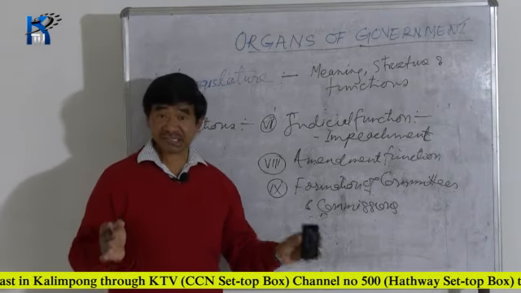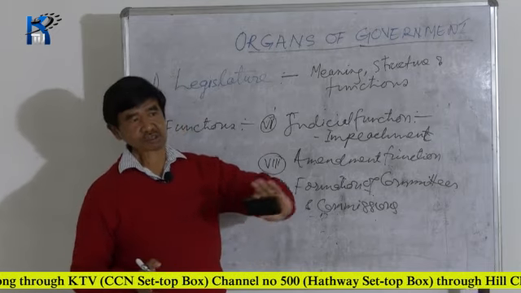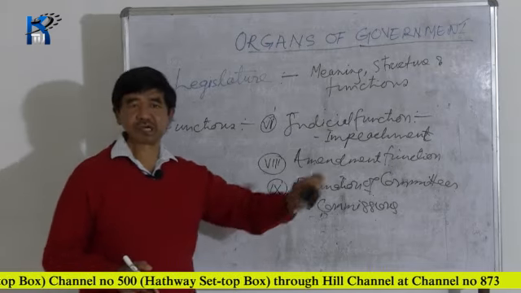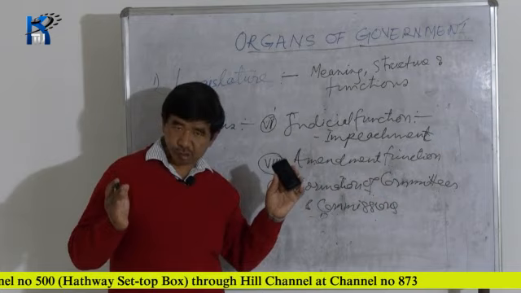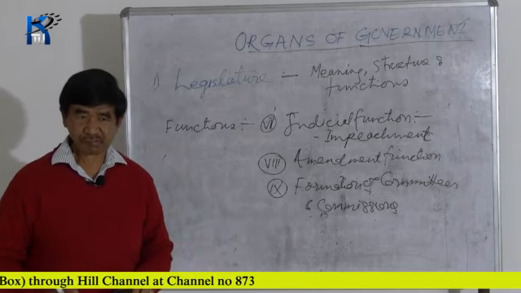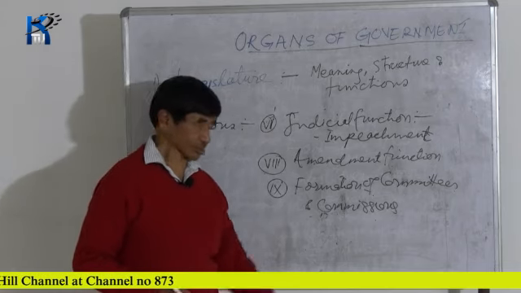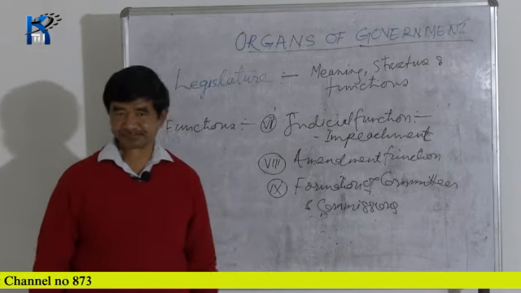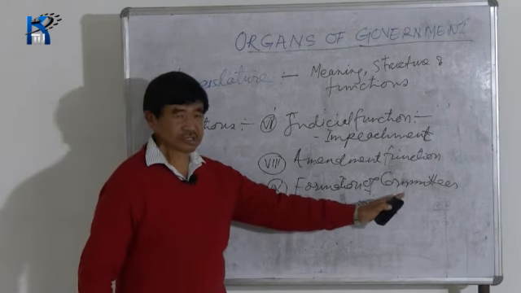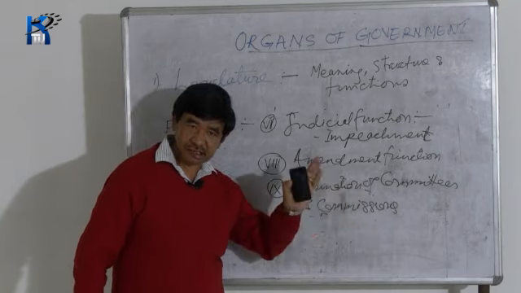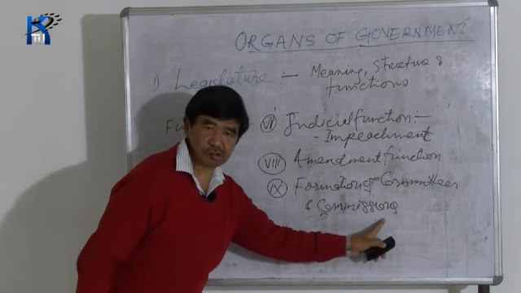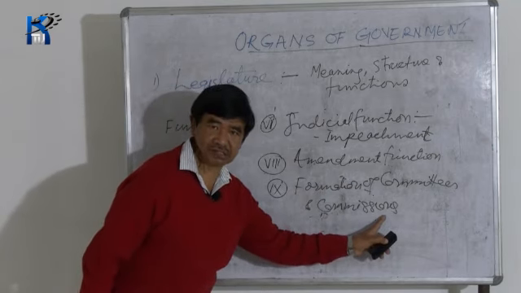Sometimes there is a tension between the central government and the state government. What are the laws to be passed by the state legislature? What are the laws to be passed by the central? And what should be the relation between the two, or even among the different states? For that purpose, the Parliament appointed the Sarkaria Commission. The Sarkaria Commission was responsible for the study of the relation between central and the state, and even among the states, and finally submitted the report.